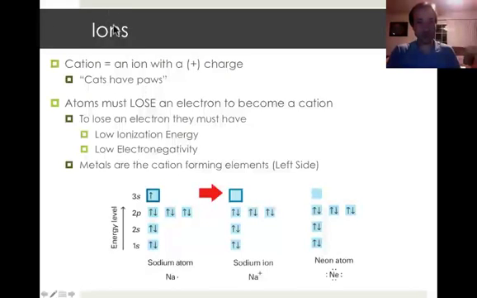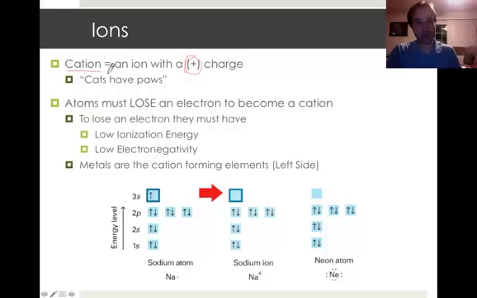Alright, so ions we've talked about before. We know that ions are basically atoms that have gained or lost electrons, right? Well, it turns out that depending on whether you gain or lose, you have a special name. So a cation is an ion that has a positive charge.